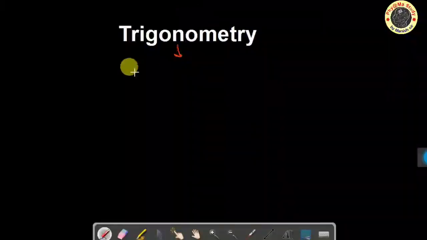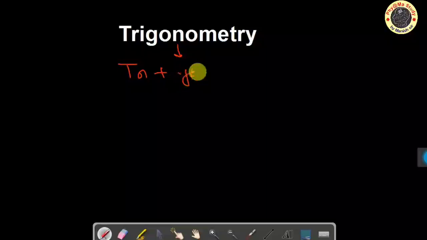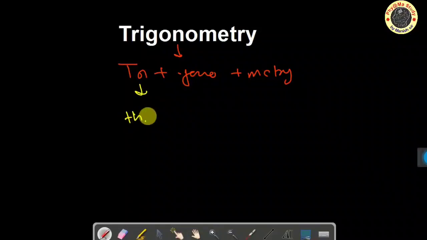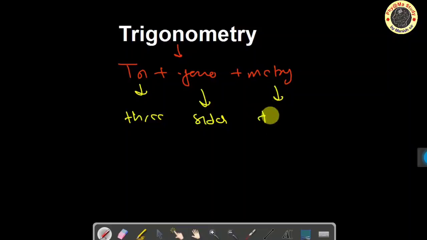Firstly, we can split the word trigonometry like this: it is made from tri plus gona plus metry. Tri means 3, gona means sides, and metry means to measure.